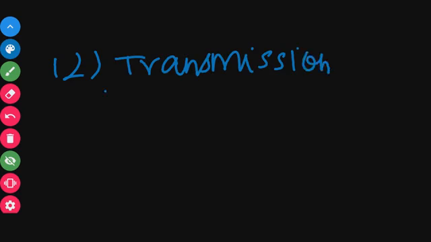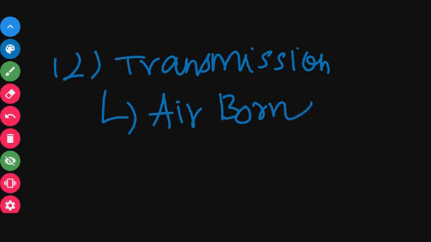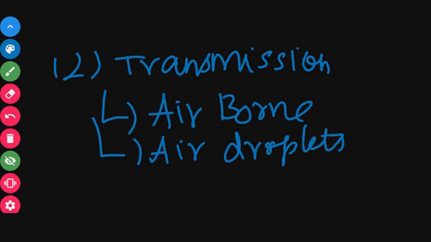Next, question number 12: transmission of coronavirus. Coronavirus is airborne and it is transmitted through the air droplets from the cough or sputum of the person. So transmission of coronavirus is through airborne.